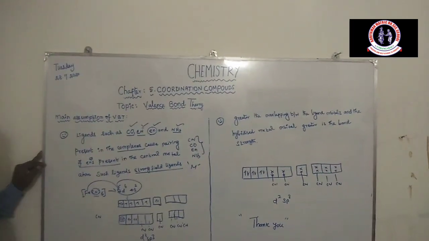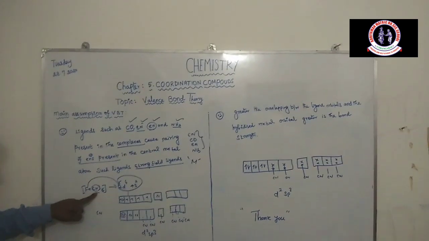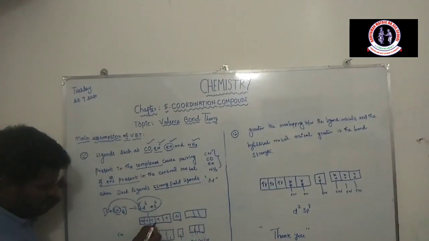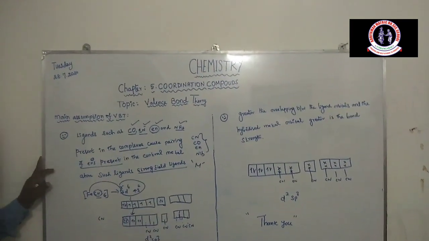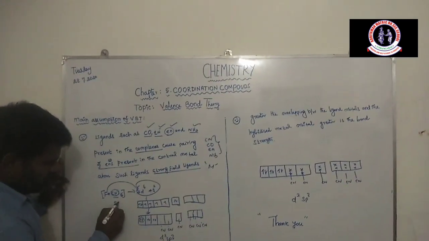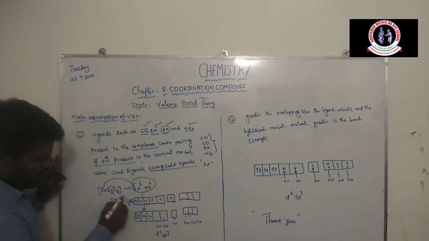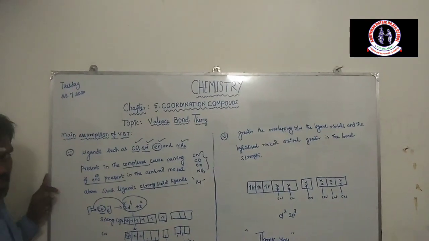Why is it undergoing pairing? Because the cyano ligand is present in the complex of the central metal atom, the unpaired electrons undergo pairing. Yes, the cyano ligand is a strong ligand. So strong ligand means unpaired electrons undergo pairing.